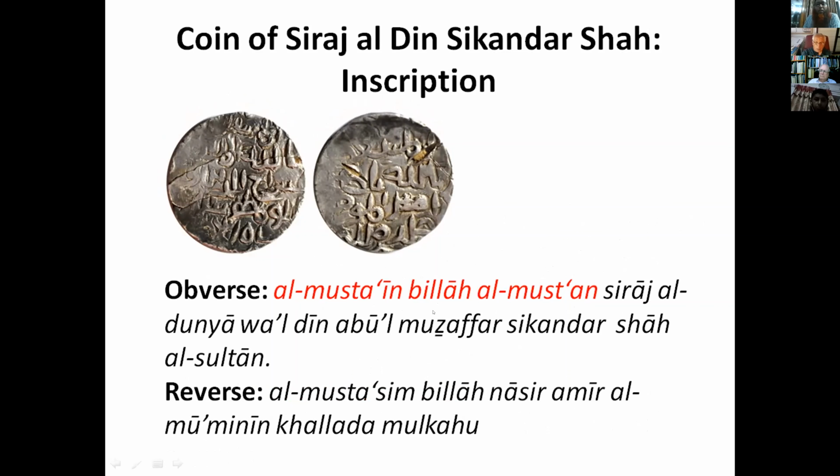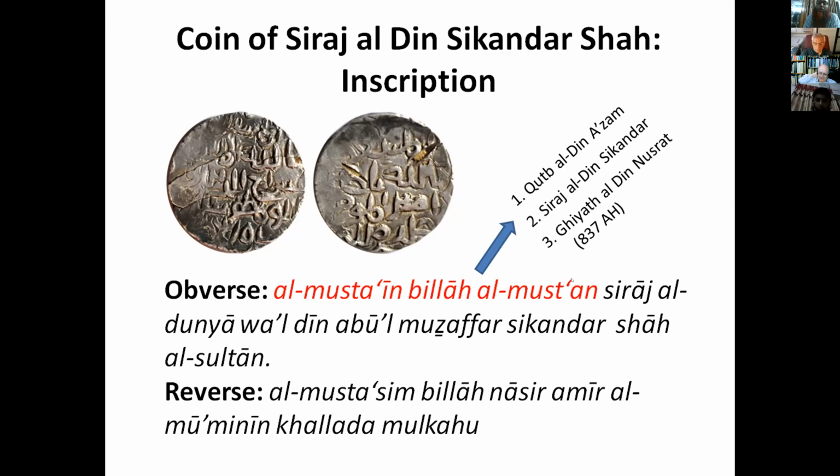So, a bit more about the legend on the obverse. If we read a bit more, we see Al-Musta'in Billah Al-Musta'an. This kind of legend has been found on three coins of the Bengal Sultanate. One is from Qutb al-Din Azam Shah, which is not exactly the same as Ghiyath al-Din Azam Shah. Another is this one, Shiraz al-Din Sikandar Shah. And the third one is from Ghiyath al-Din Nusrat Shah.